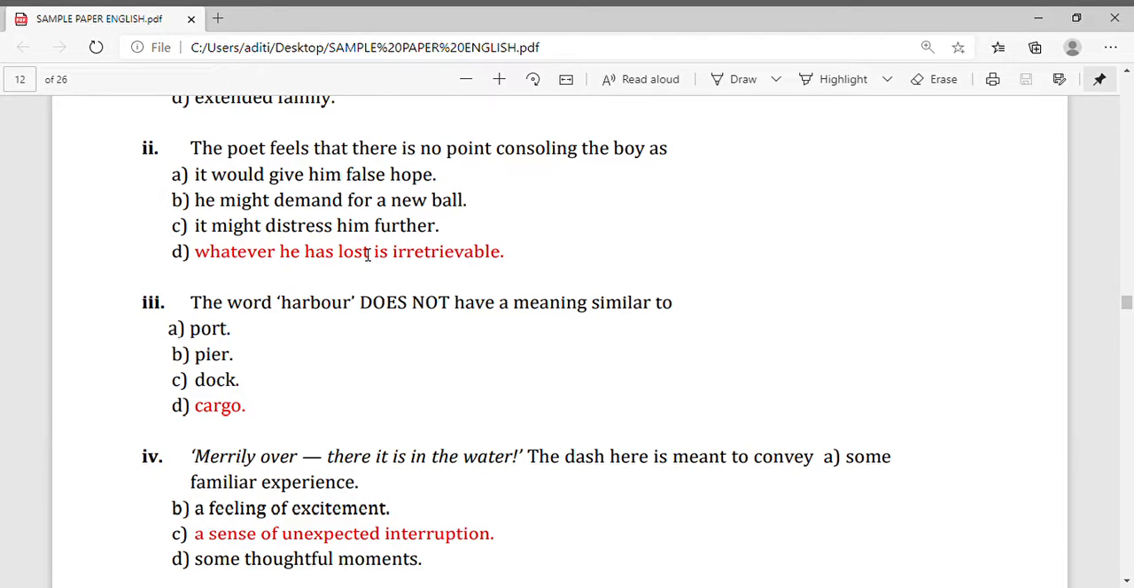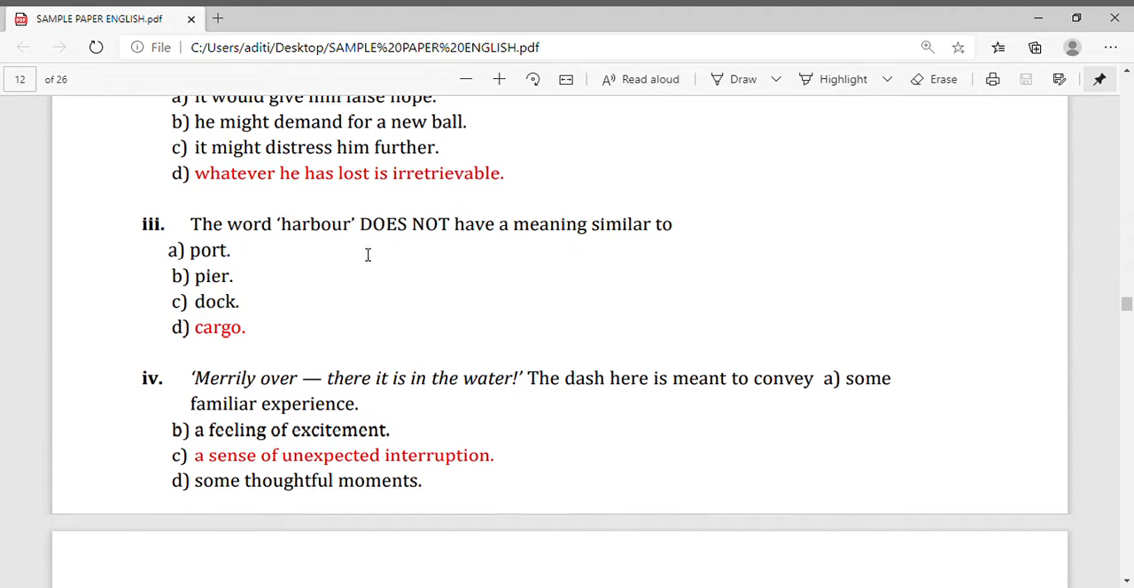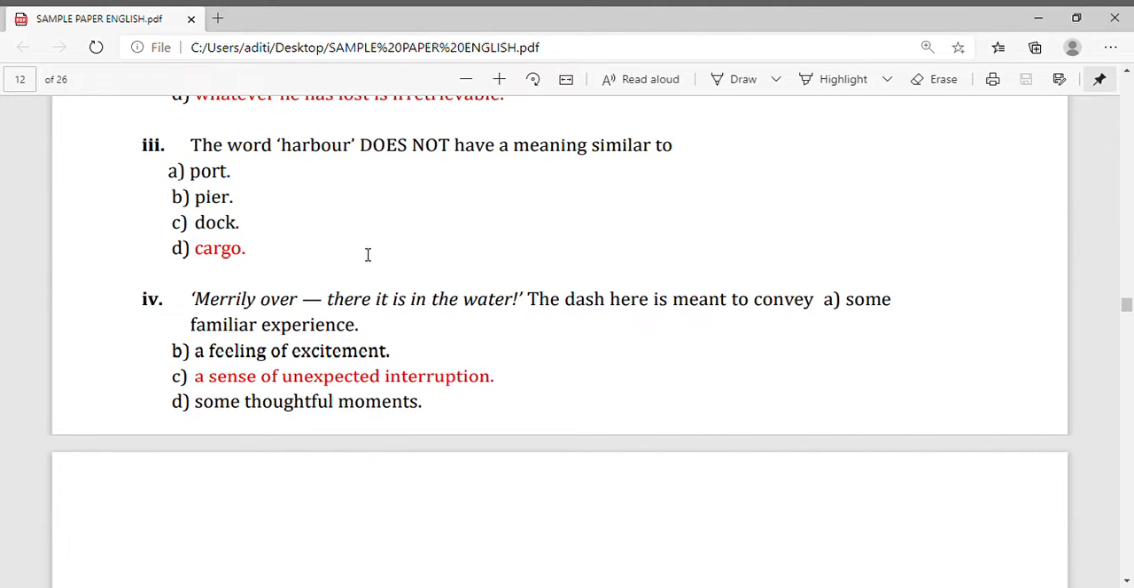The four options are given and the correct option is D. Whatever he says has lost is irresistible. Now see children, if I tell all the options it will take more and more time, and I want to take very little time. See question number 3. Now I will tell you only the correct answer. For question number 3 the correct answer is D.